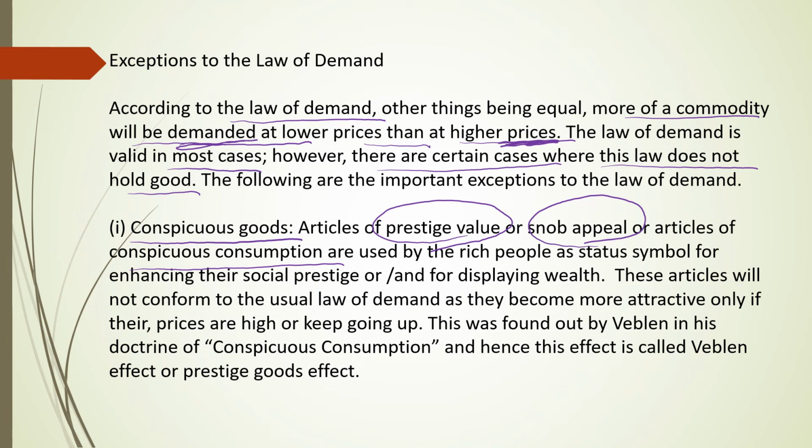Because of that reason, they are going to buy such types of goods whose prices are increasing, or high priced goods will be purchased by rich people to exhibit their wealthiness. So because of that reason, the law of demand will not hold in the case of conspicuous goods or prestigious goods.